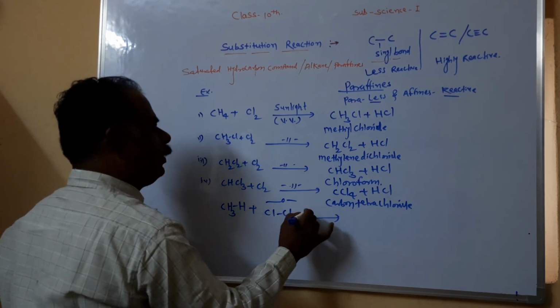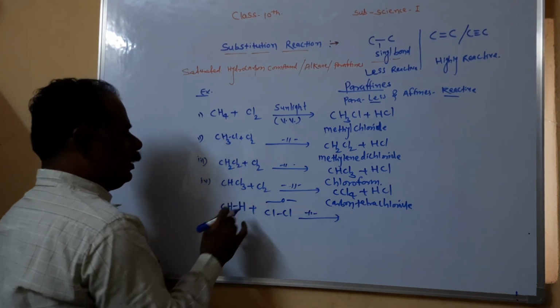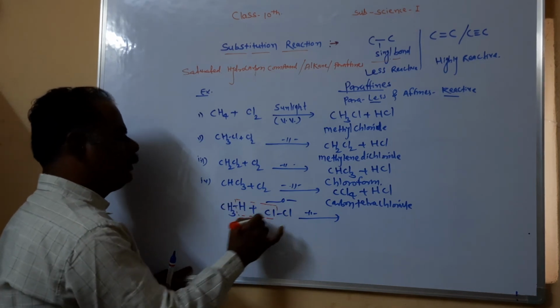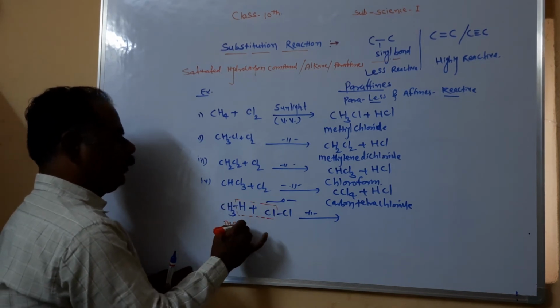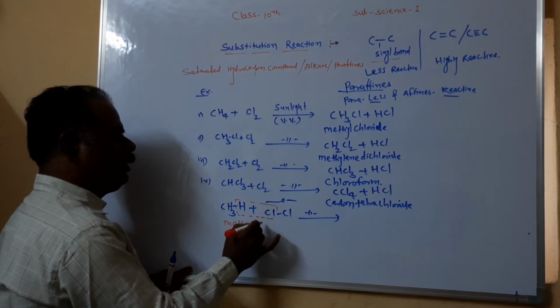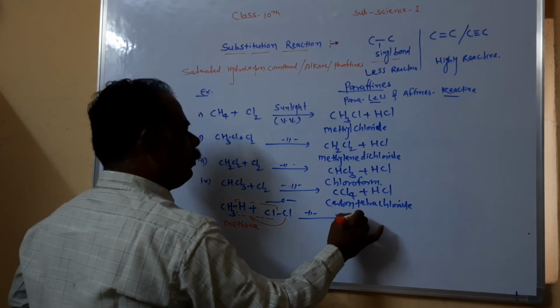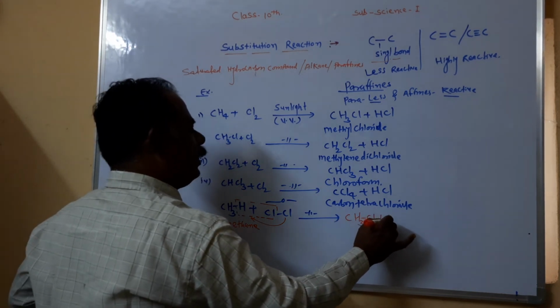In the presence of sunlight, the hydrogen atom of methane is replaced by a chlorine atom to form CH3Cl and HCl.